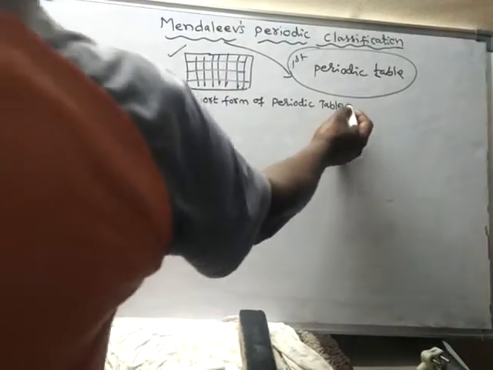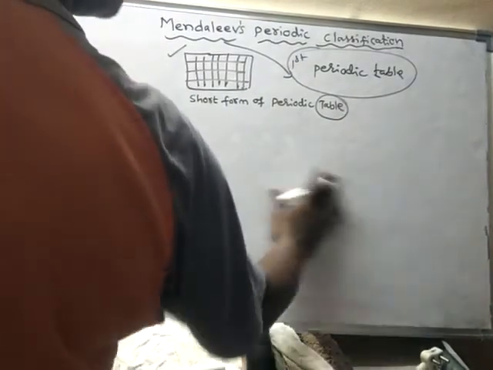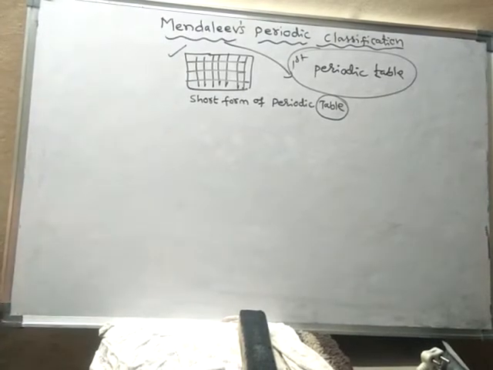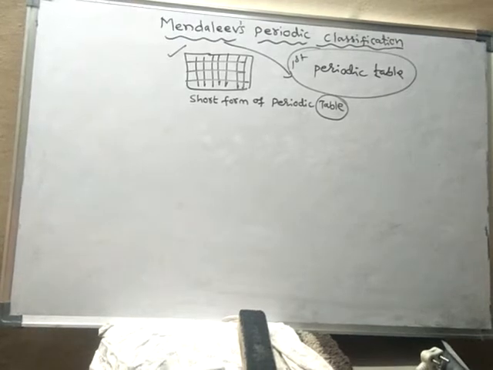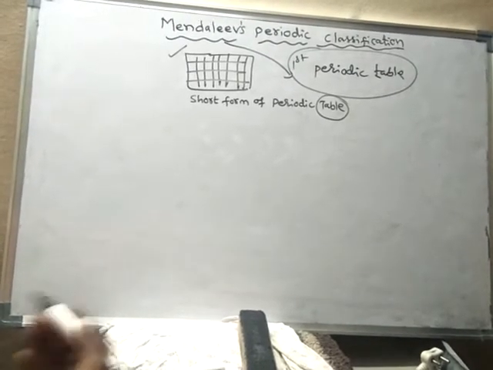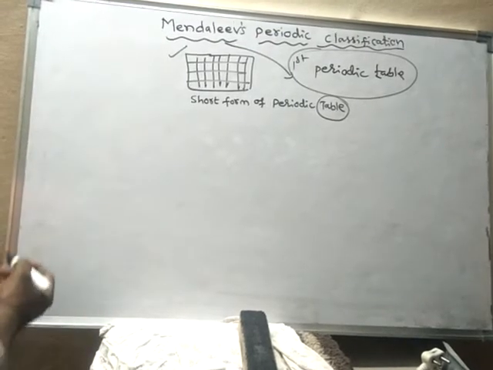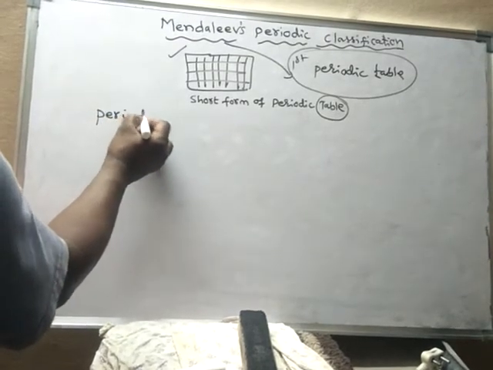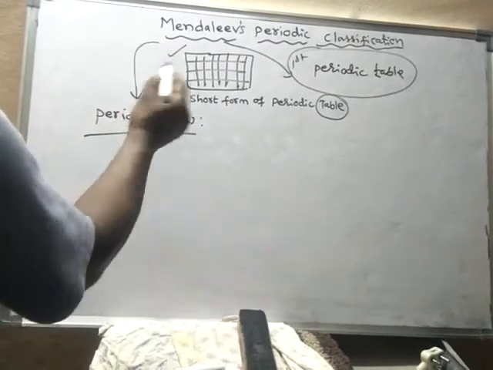For the preparation of this periodic table, Mendeleev followed certain things. Before presentation of the arrangement of elements, every scientist follows a certain law known as the periodic law. So the periodic law followed by Mendeleev is like this.